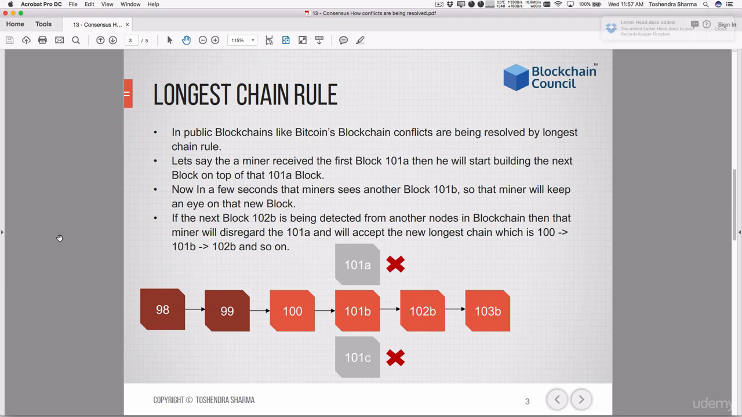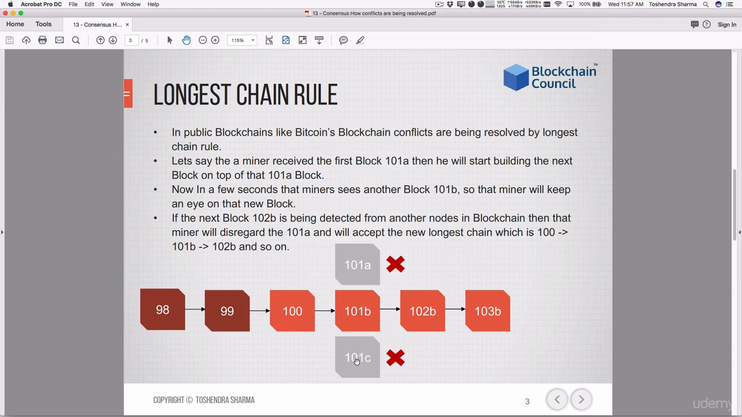In public blockchains like Bitcoin, the conflicts are easily handled through this rule. So let's say the miner received the first block, 101A, then he will start building the next block on top of that 101A, right? So here, as you can see, 101A, B, and C have been mined at the same time, but one miner who has received 101A first has started building on top of it. In a few seconds, that miner sees another block, 101B, so that miner will keep an eye on that new block as well and consider it as a branch. So it will become two branches: 101A and 101B, and then it will see another block, 101C, right?